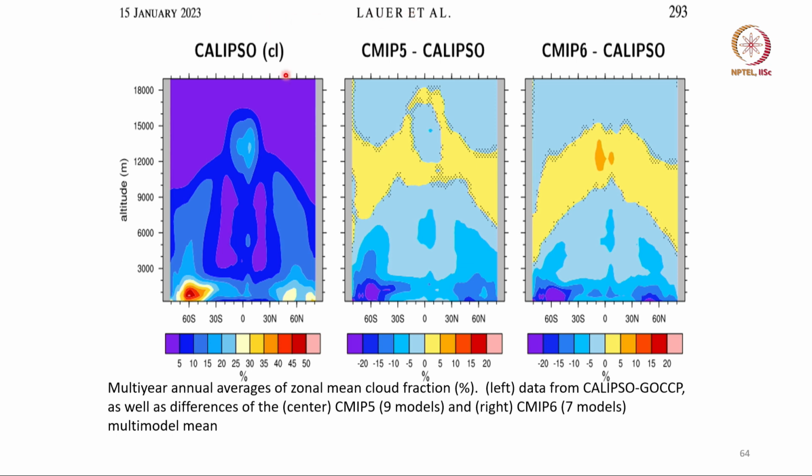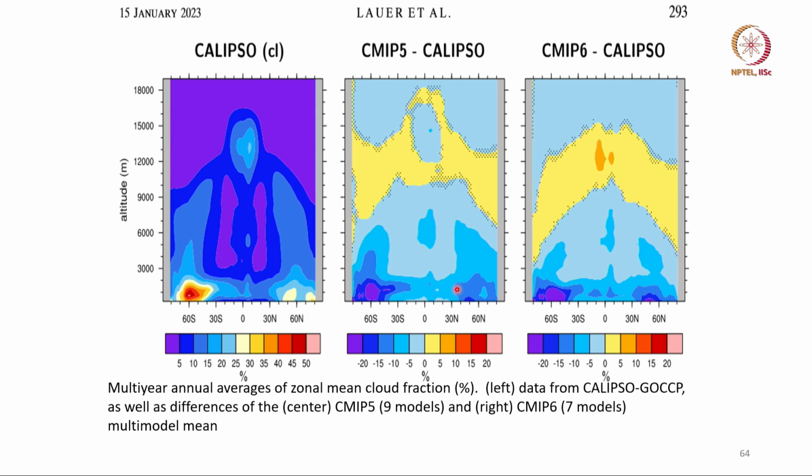Published in January 2023, and this is the difference between CMIP5 and Calypso as well as CMIP6 and Calypso, and you can see that the models have too high a cloud fraction in the mid troposphere and too low a cloud fraction near the surface.